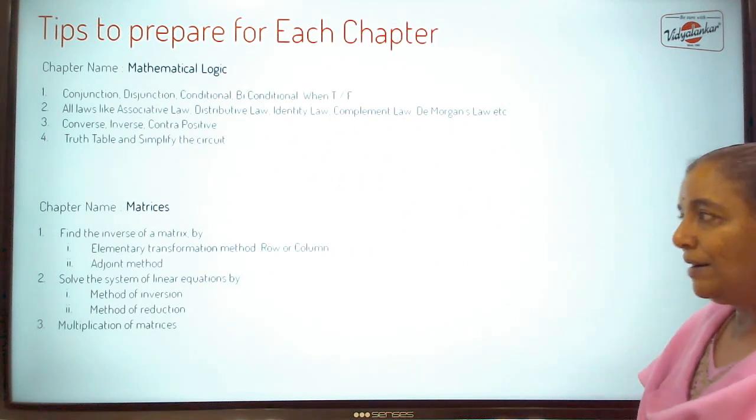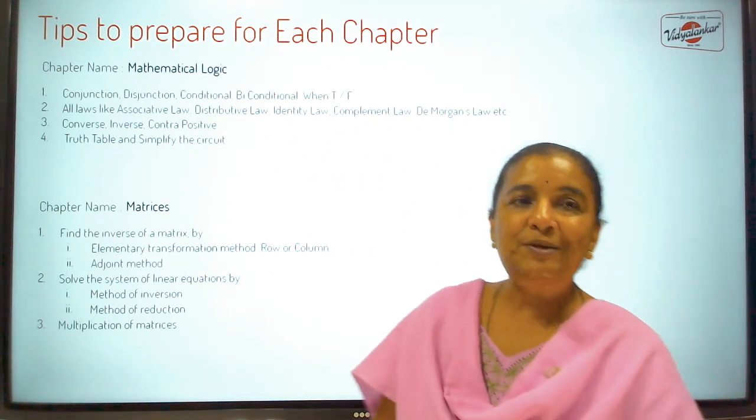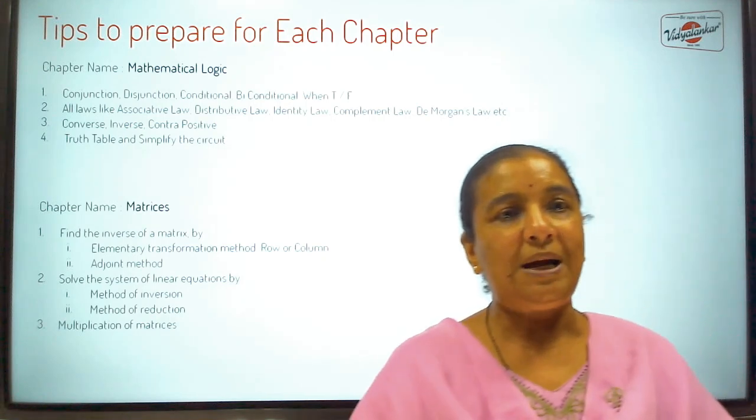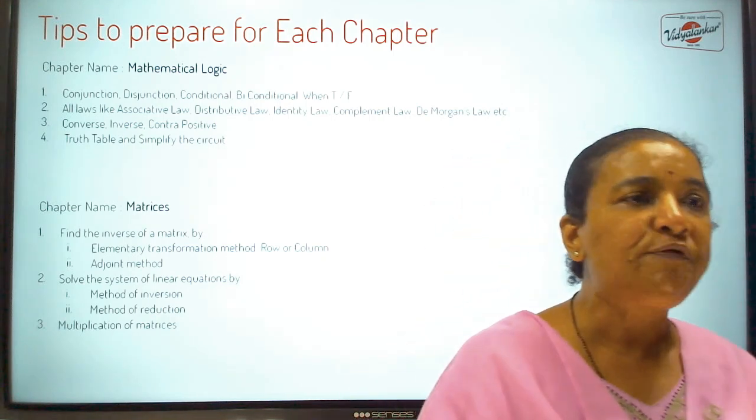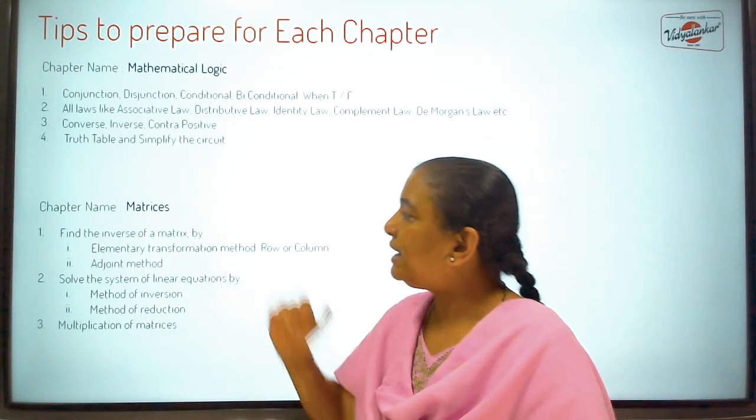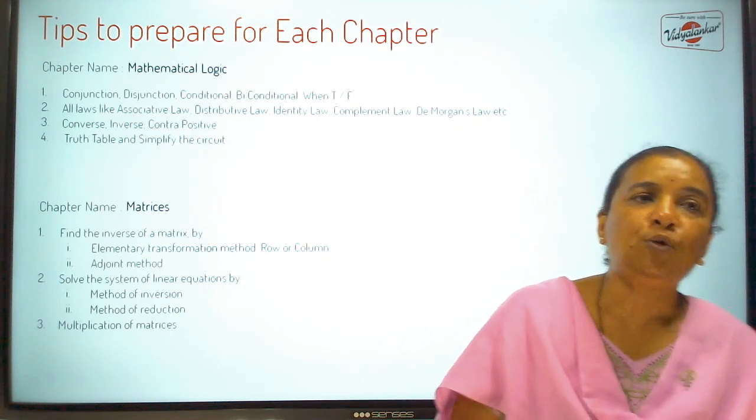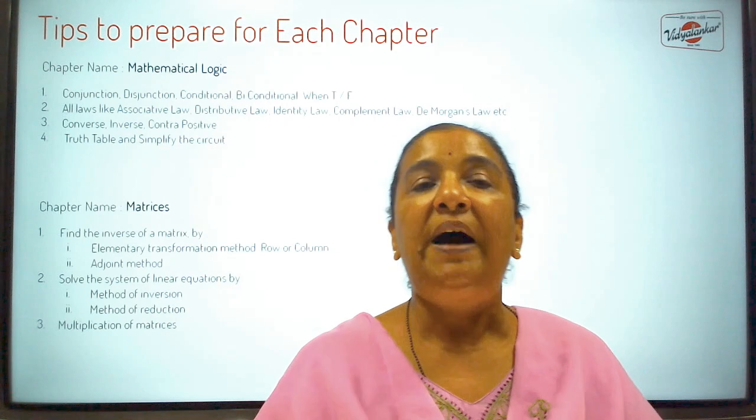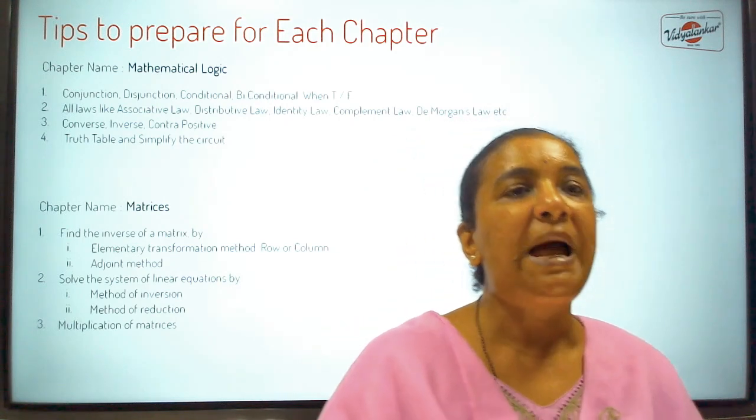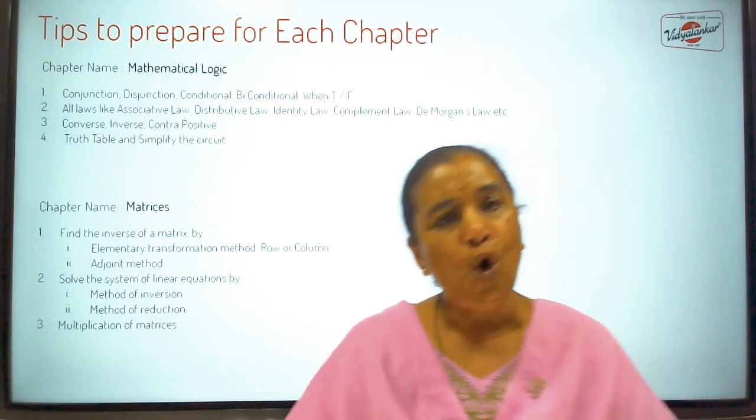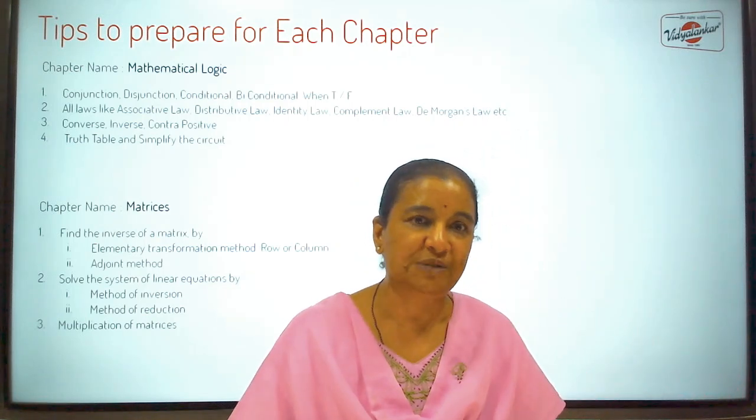Next topic is matrices. Matrices also is one of the less difficult topics. Now in matrices, if you see what kind of questions are asked, they are of two types. They ask you to find inverse of a matrix. Now you will find in the textbook, they have explained find inverse of a matrix either by adjoint method or by transformation, either row transformation or column transformation.